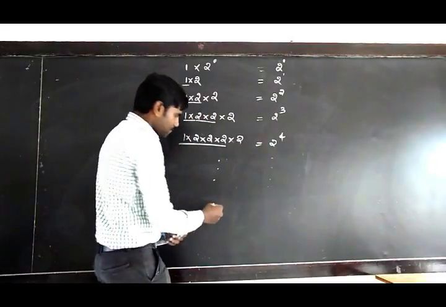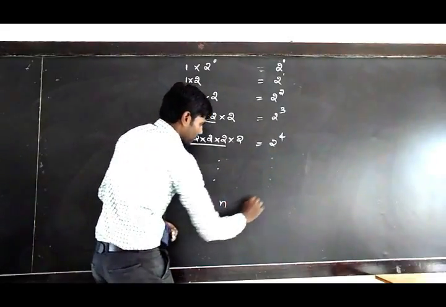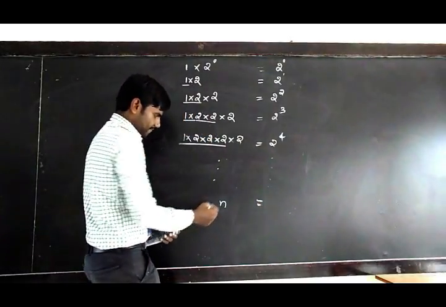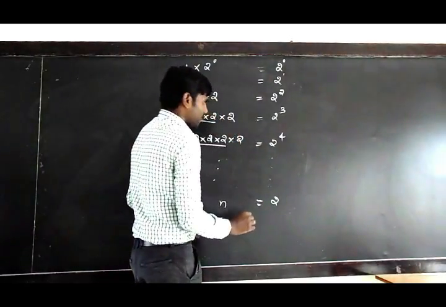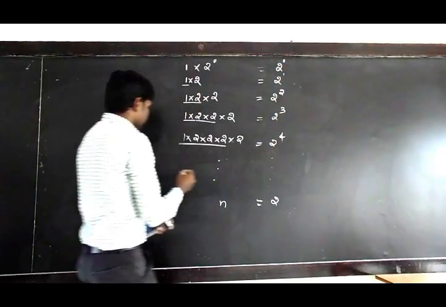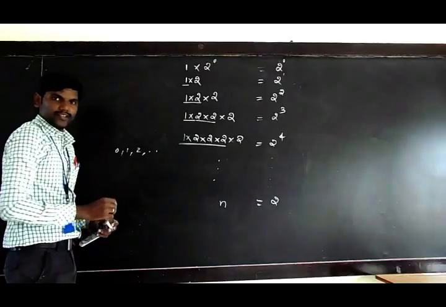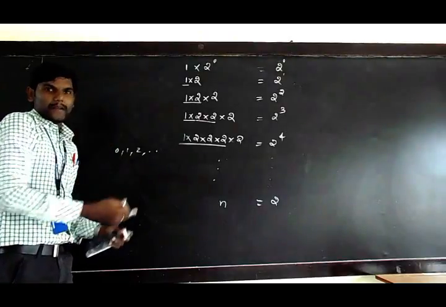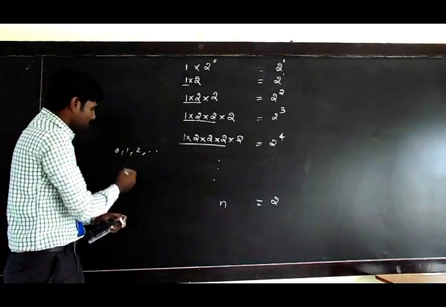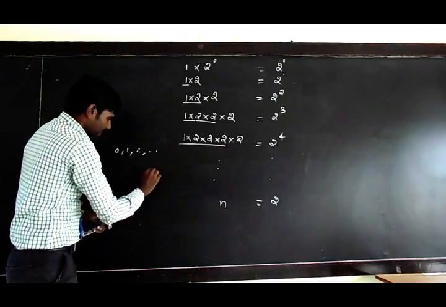So up to n number of squares, if we have, that is 2 to the power of, now the exponents start from 0, 1, 2, etc. So this is a whole number.